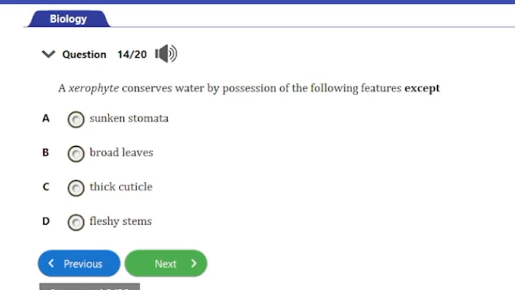So the greater the surface area of the leaves, the higher the evaporation rate. So with this being said, we know that the answer to this question is option B. So xerophytes that conserve water will have all these other features except broadleaves, and that's the answer to this question.